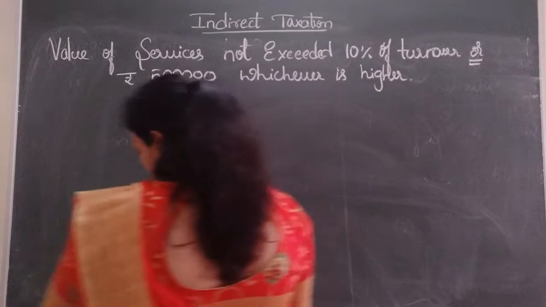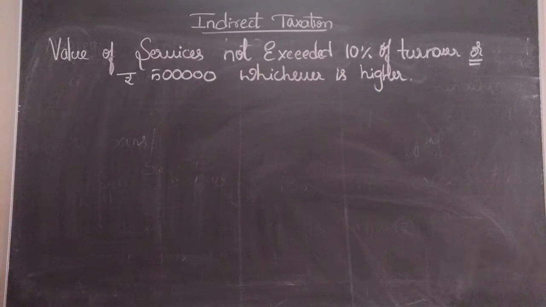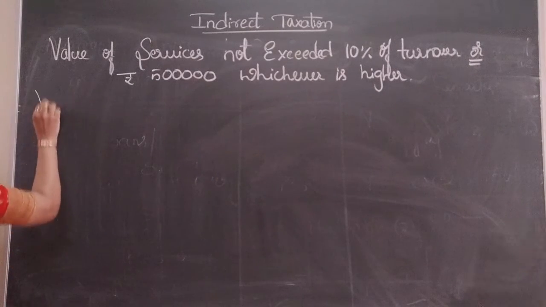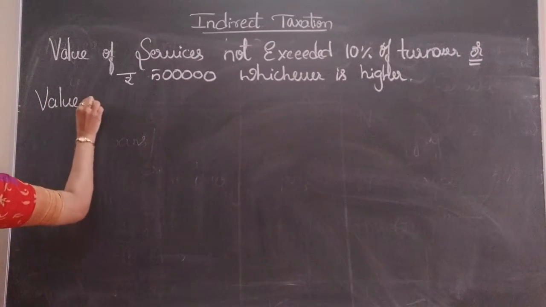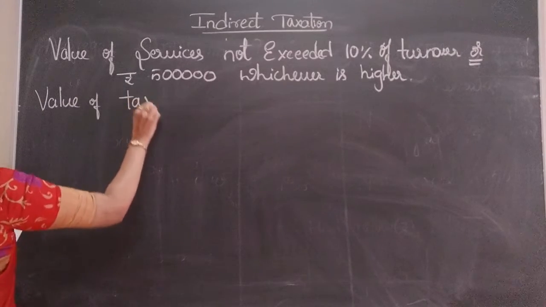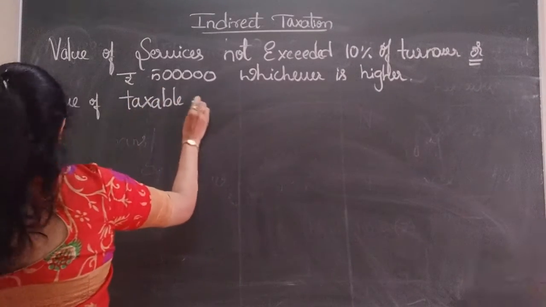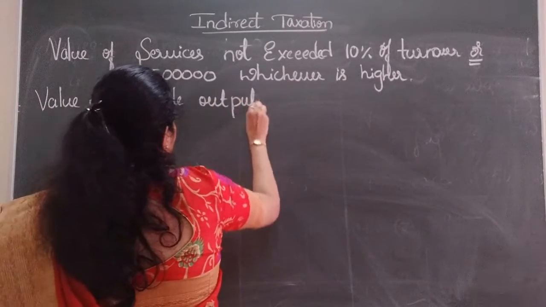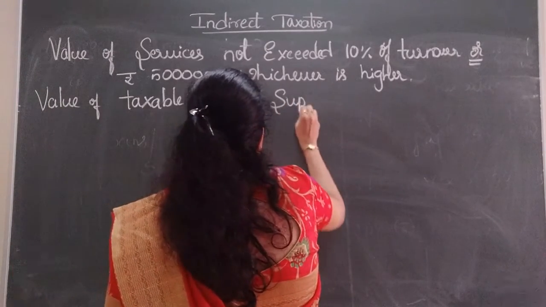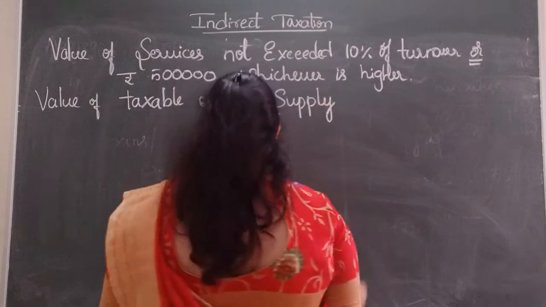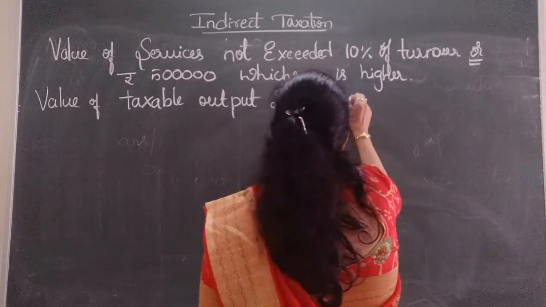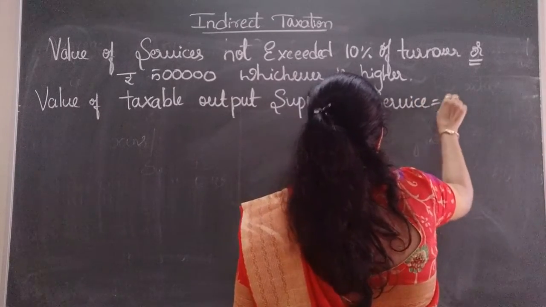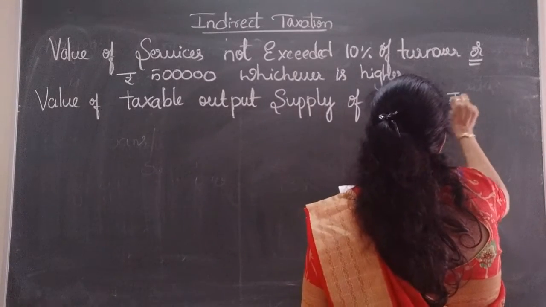So we need to find out now. Value of taxable output supply of services is equal to 5 lakh.